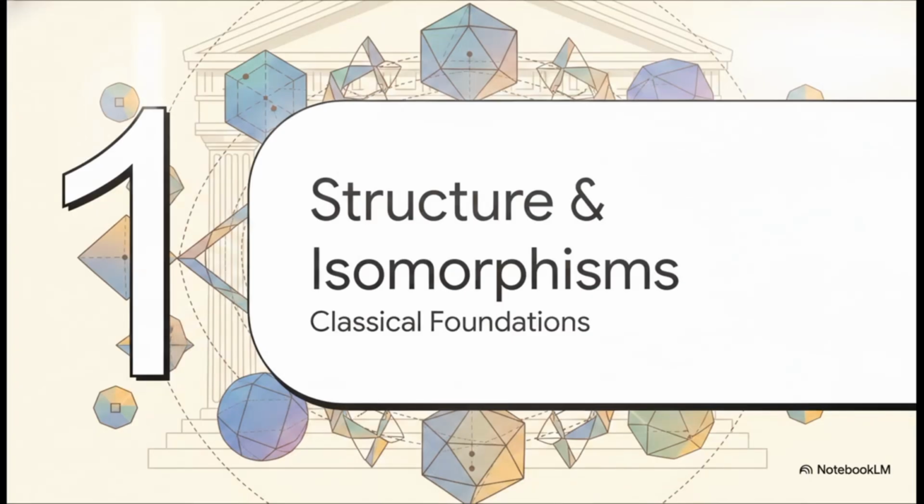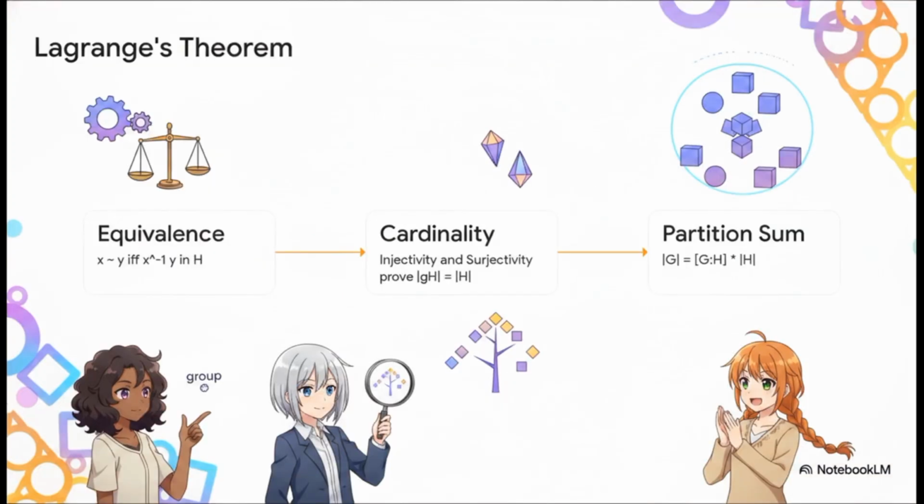Part 1. Foundations, structure and isomorphism. We're going to start off in the comforting, perfectly symmetrical realm of classical group structures. Right, so to really understand group theory, we have to start with Lagrange's theorem. It's basically the foundational counting principle for finite groups. It dictates that the order of any subgroup must perfectly divide the order of its parent group. But how do we actually prove that? Well, it's this beautiful 3-step mechanical process.